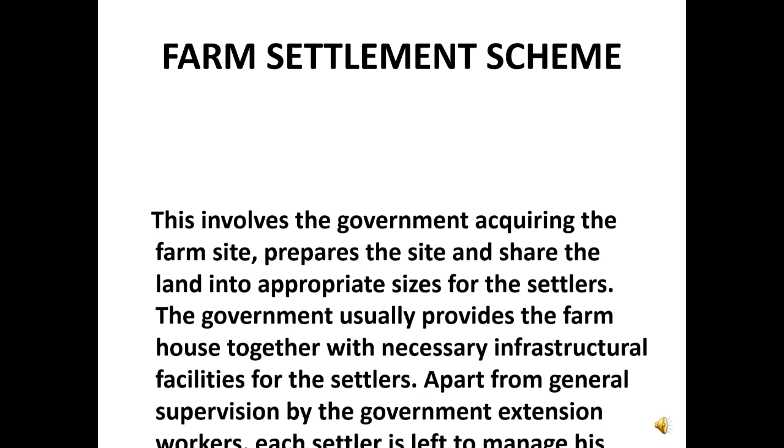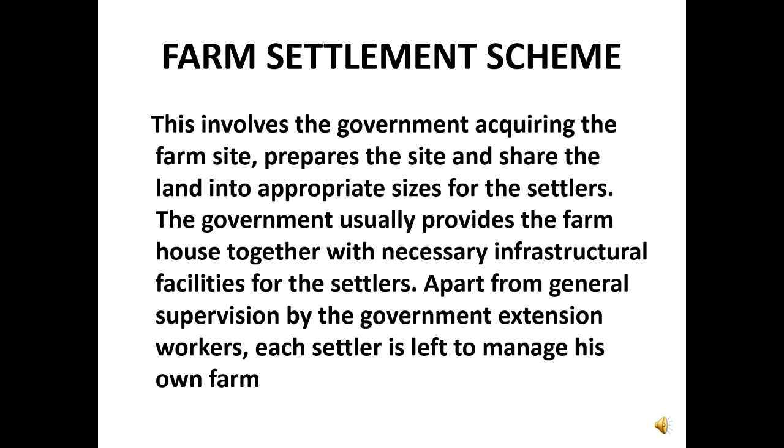Now let's look at the farm settlement scheme, which is another type of farming system. This involves the government acquiring the farm site. The government will acquire a farm site, prepare the site, and share the land into appropriate sizes for the settlers.